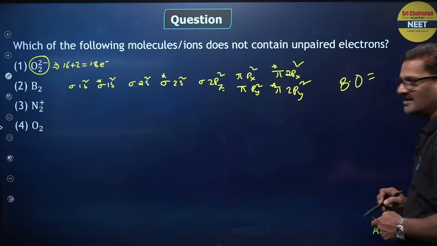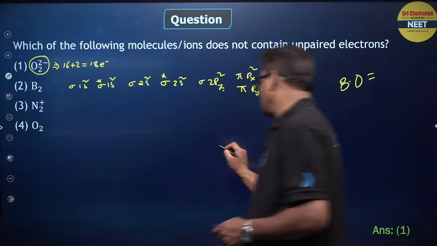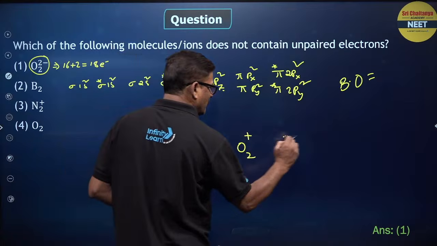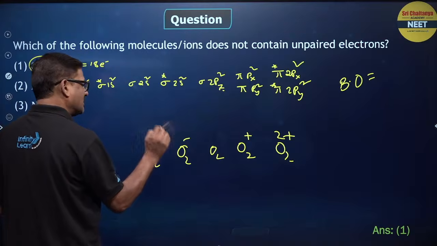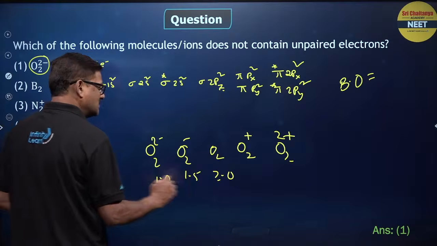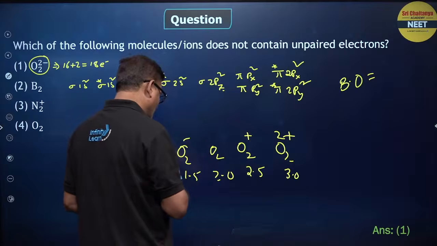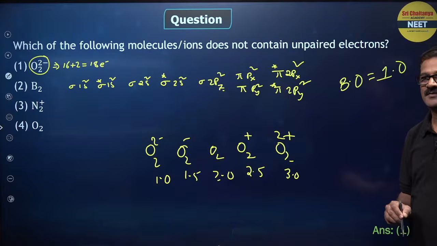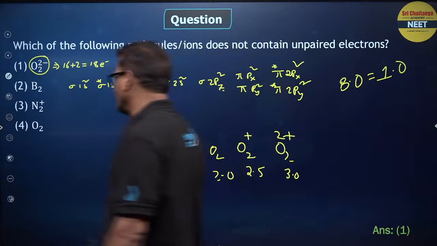It is going to be, tell me, I already mentioned na, O2 plus, O2 2 plus and O2 minus, O2 2 minus: 2.0, 1.5, 1.0, 2.5 to 3.0. Bond order is going to be 1.0. Fine. अगर कुछ डाउट है ना तो जल्दी बोलना.